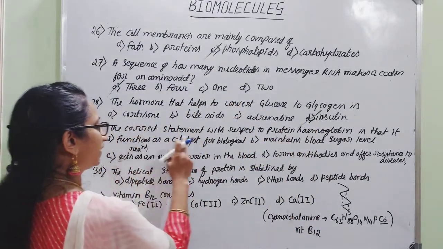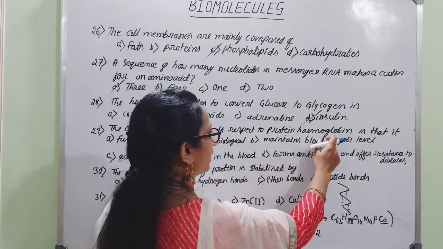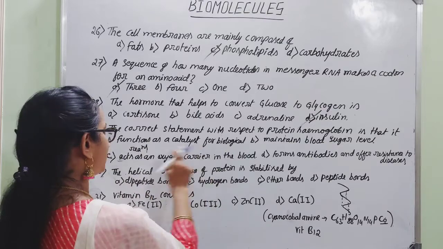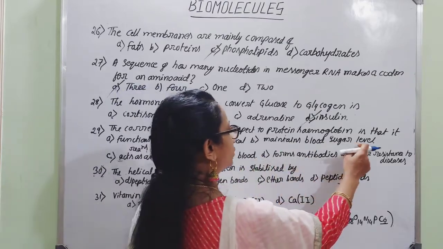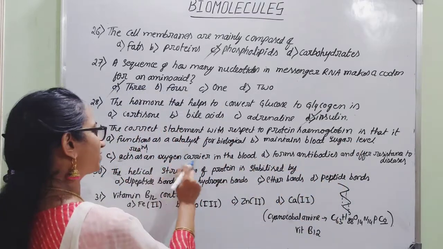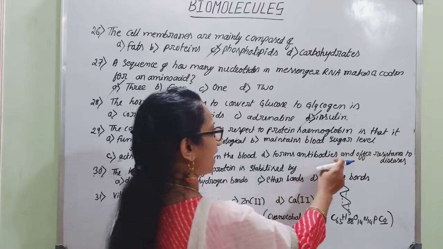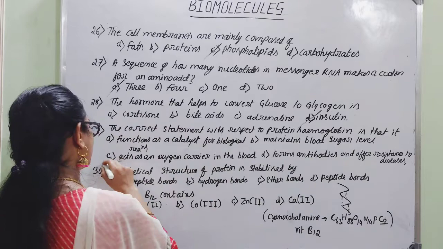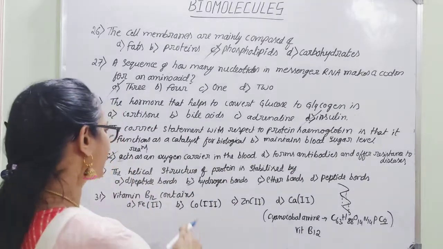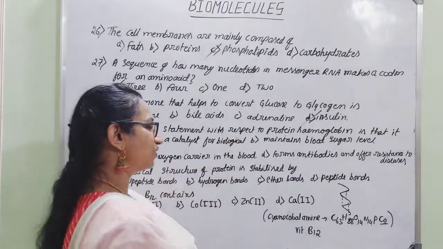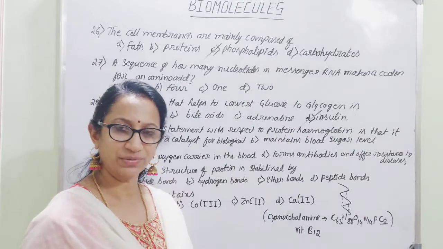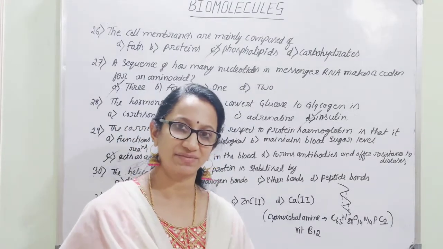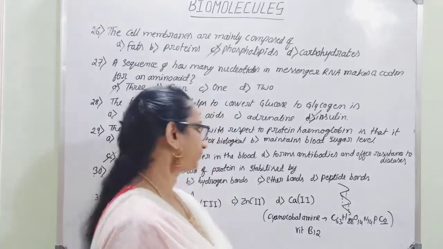Next question. The correct statement with respect to the protein hemoglobin is that it functions as a catalyst for biological reactions, maintains blood sugar level, acts as oxygen carrier in blood, forms antibodies and offers resistance to diseases. You can guess which is the right option. It acts as an oxygen carrier in the blood. Once oxygen gets bound to hemoglobin, it is called oxyhemoglobin. It can reach each and every cell in our body.